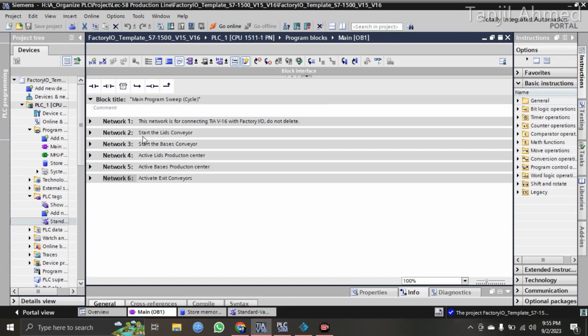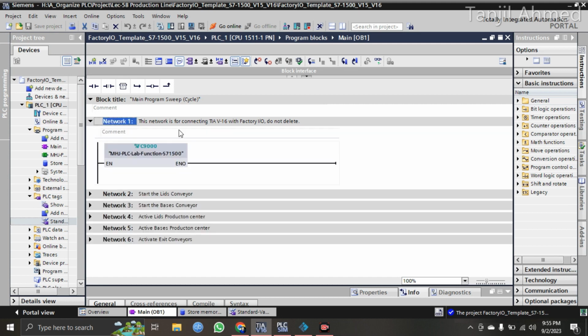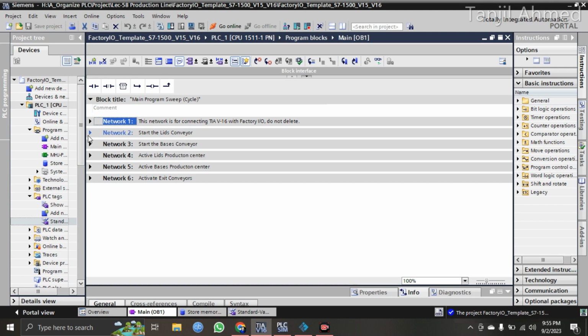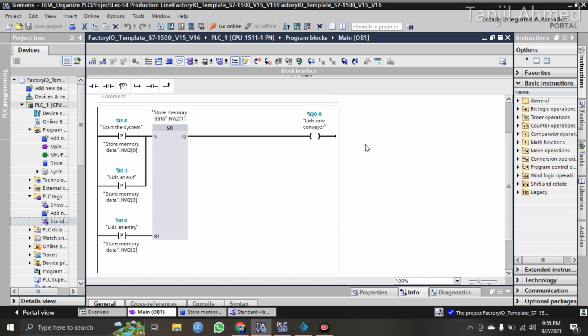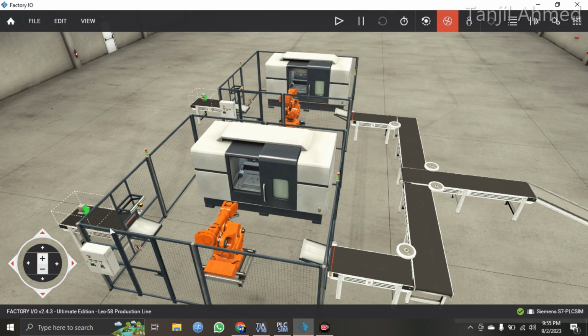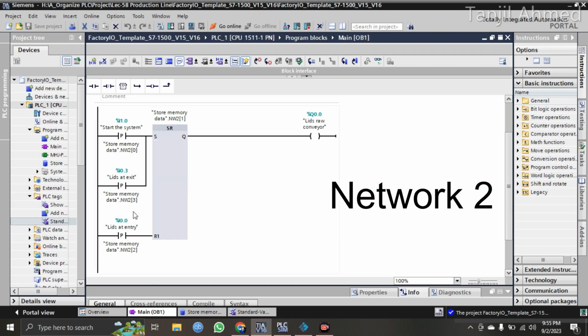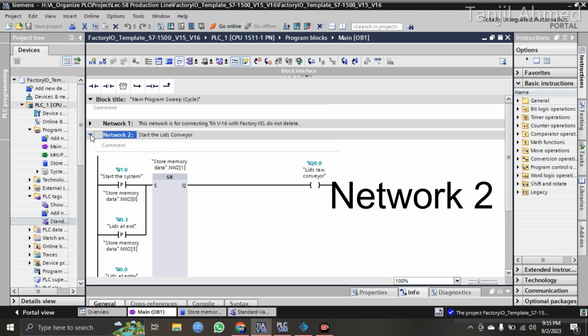So let me show you the network. Network 1 is only for connecting this TIA portal with the factory IO. Network 2 is for the leads raw conveyor. That means I am controlling this conveyor with the help of network 2.